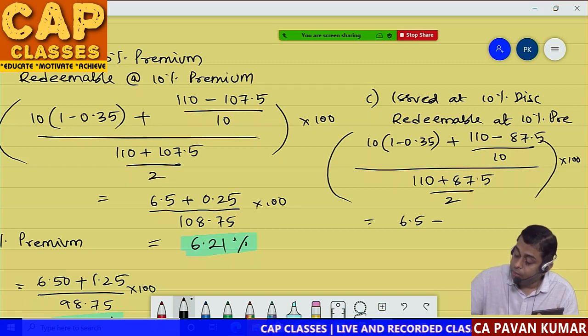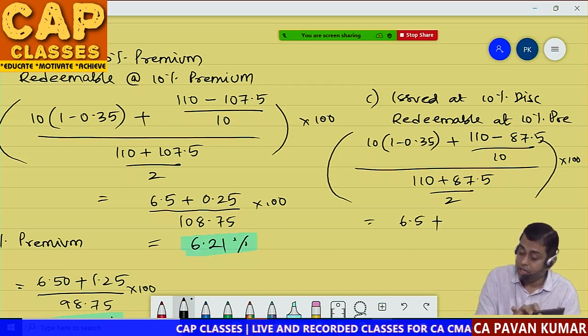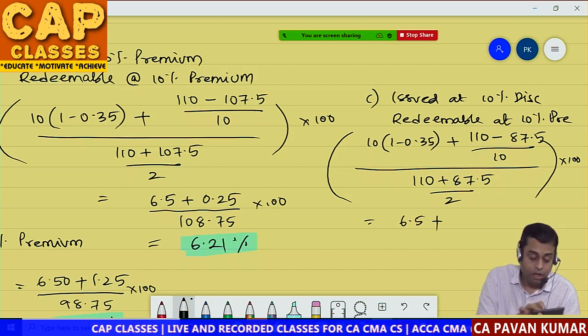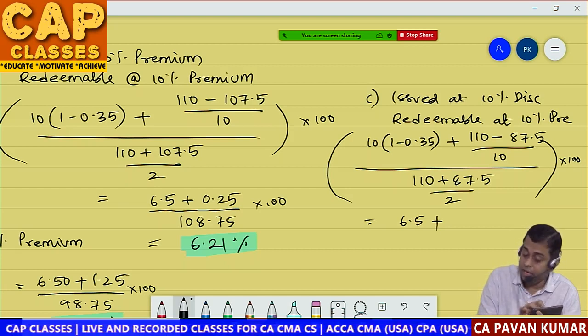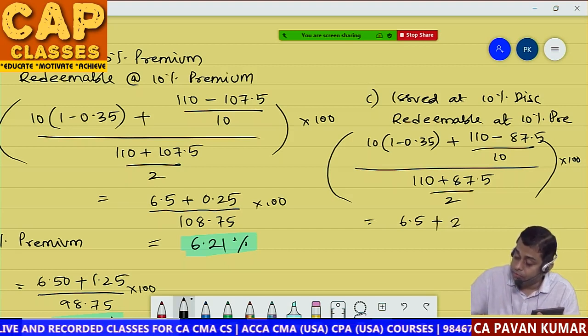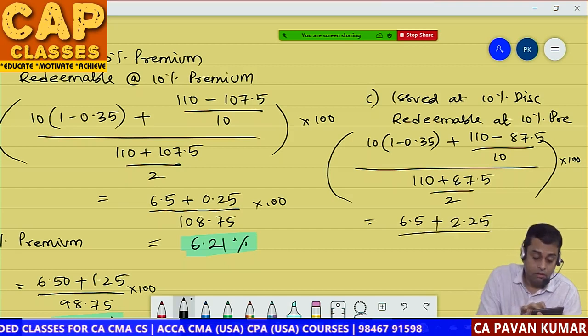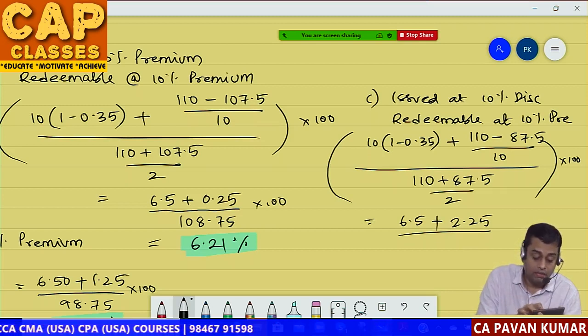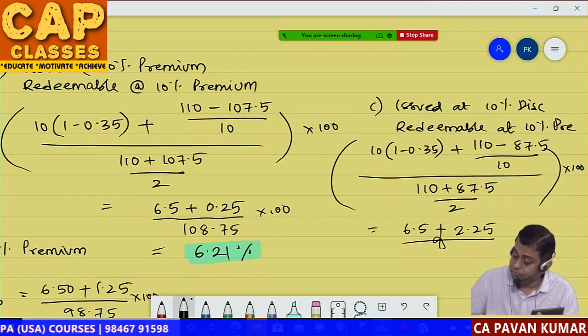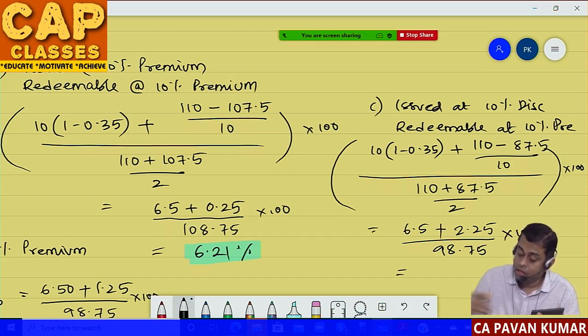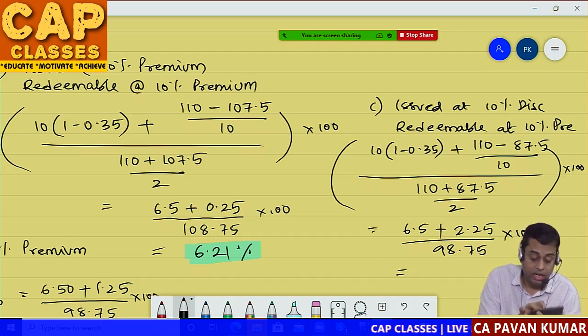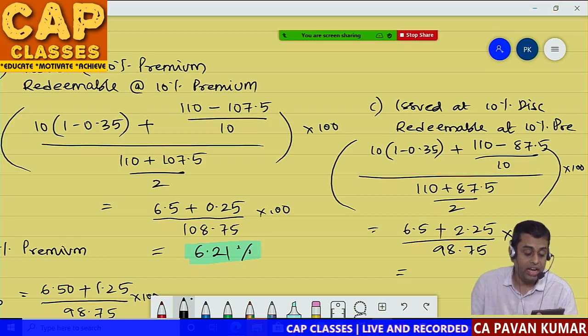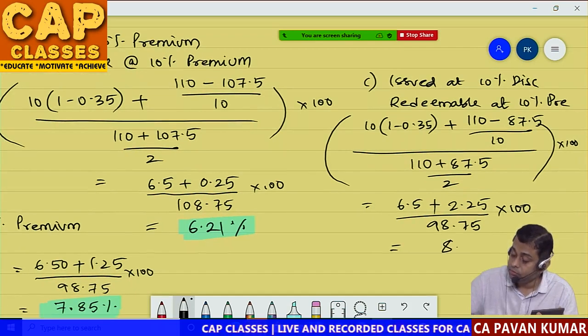So 6.5 plus 110 minus 87.5 divided by 10, that comes to 2.25, whole divided by 110 plus 87.5 divided by 2, 98.75, into 100. 6.5 plus 2.25 divided by 98.75 percentage, 8.86%.